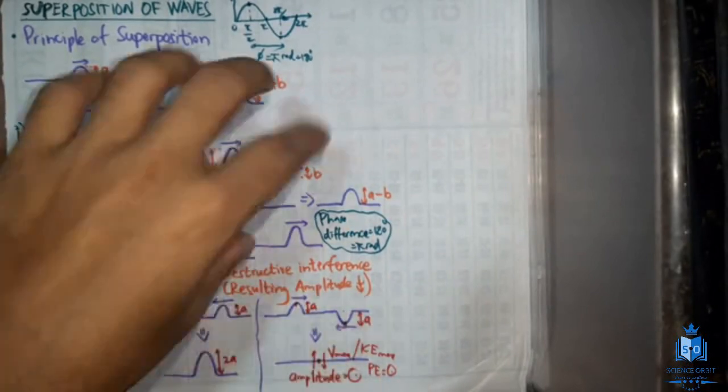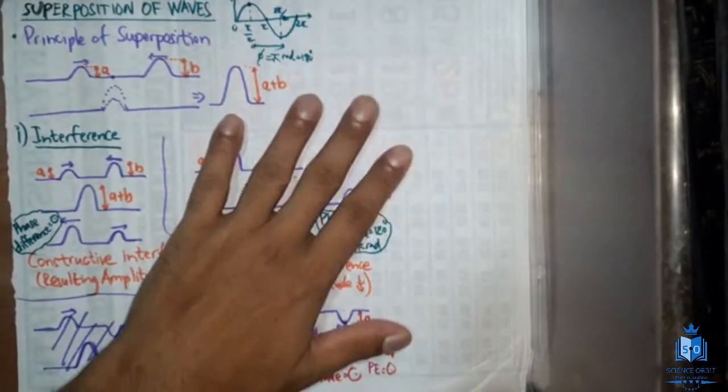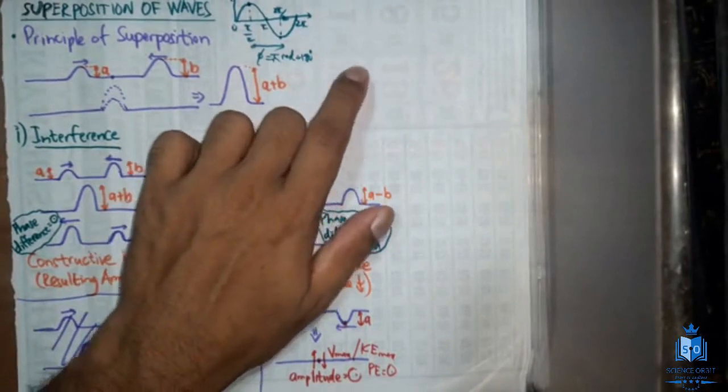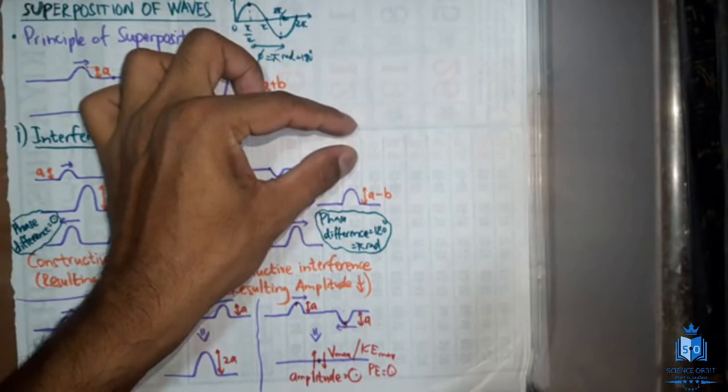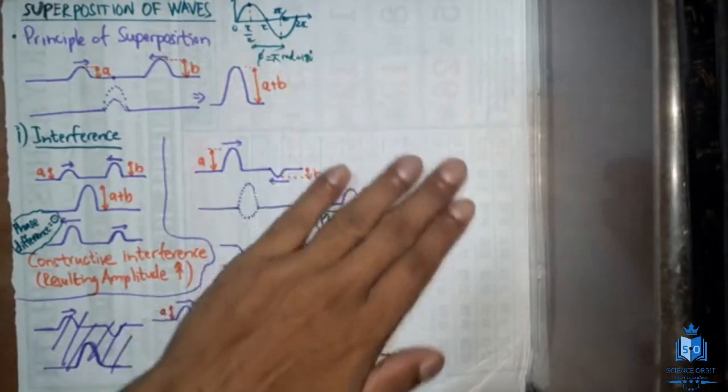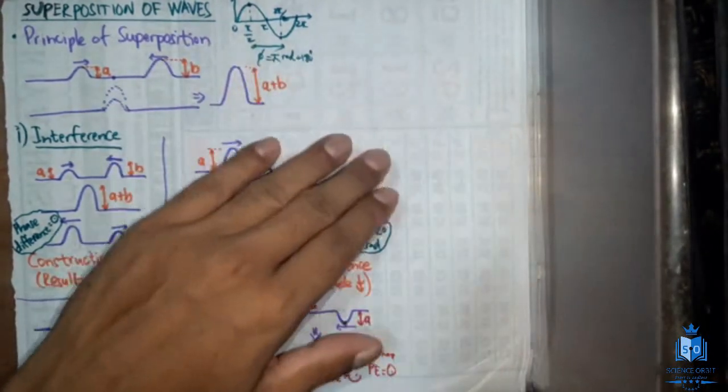Imagine, I'm going to use this space for this question. Imagine there are two point vibrators, small point vibrators, and they are inside water. Point vibrator 1, point vibrator 2, this is water, and we are observing from the top.